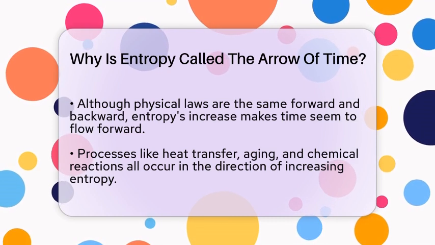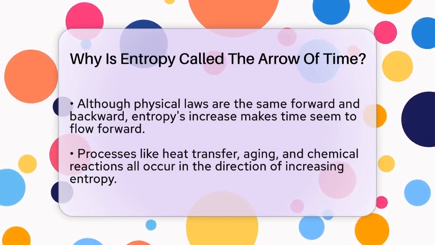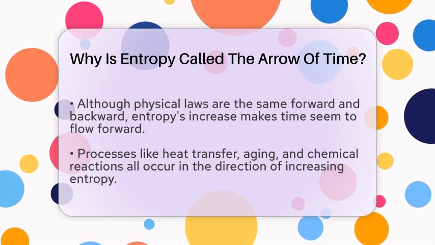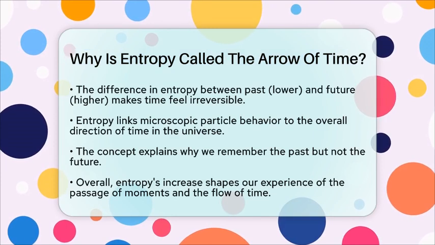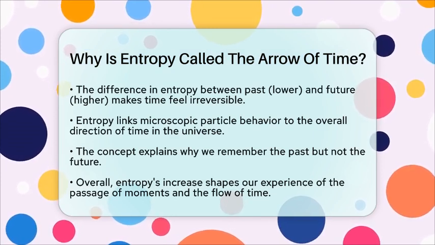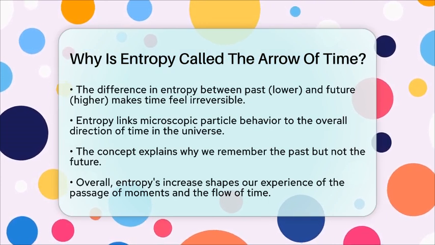So, when we say entropy is the arrow of time, we mean that the natural increase in disorder gives time a direction. It makes the past different from the future. The past has lower entropy, and the future has higher entropy. This difference is what makes time feel irreversible and why we remember the past but not the future.